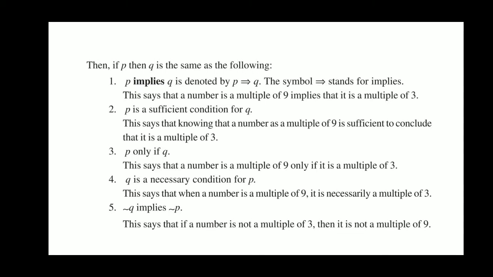P is called the sufficient condition, and negation of Q implies negation of P. It means Q is not happening, so P is also not happening. As in the last example, if you are not a citizen of some particular country, it means you were not born in that country.